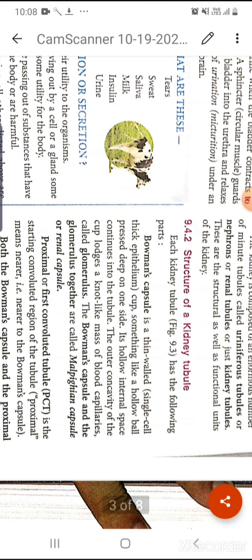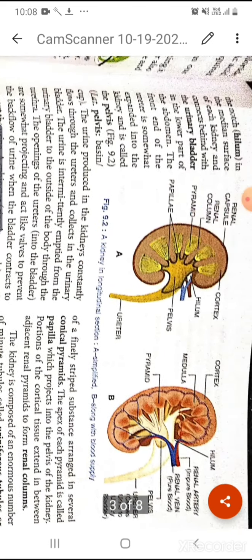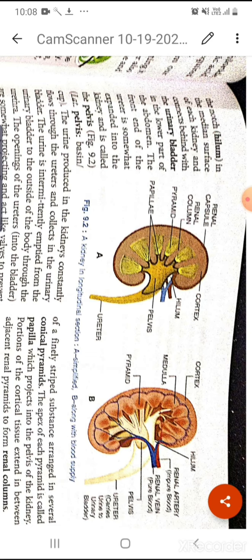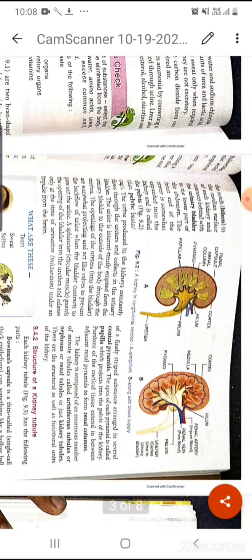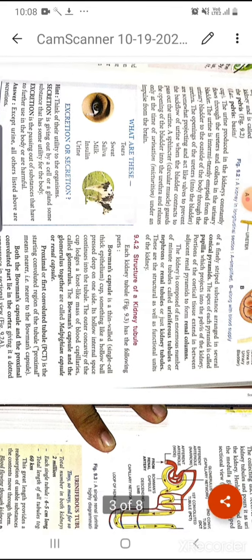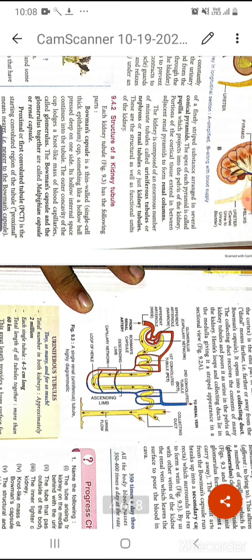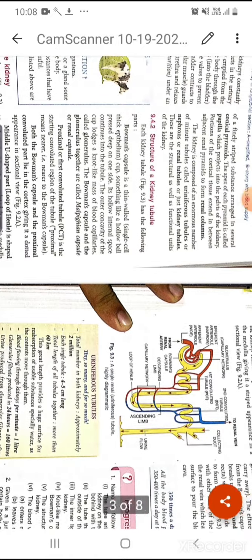Okay, now the structure of the kidney tubule, means now we will study this portion, what is present in between the papillae and each renal pyramid. So actually every pyramid-like structure which is present there, that is actually the nephron, okay, or kidney tubules or the uriniferous tubules. This figure 9.3, this figure you have to practice for the diagram question.